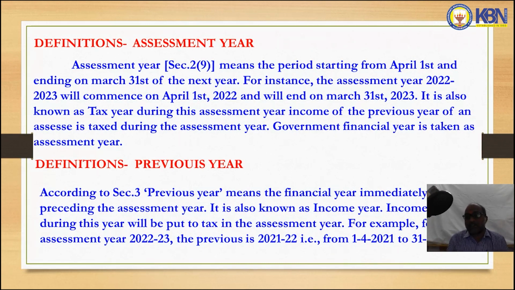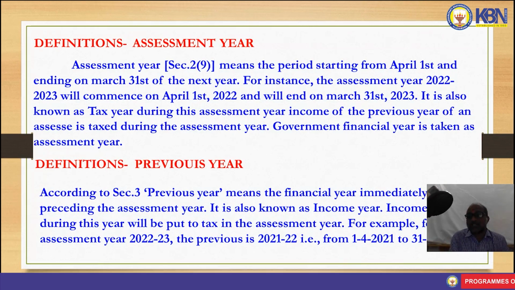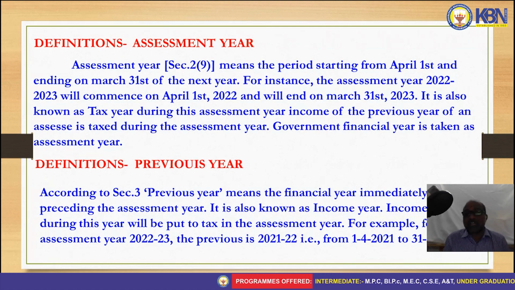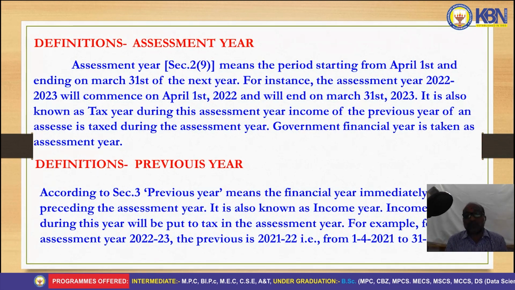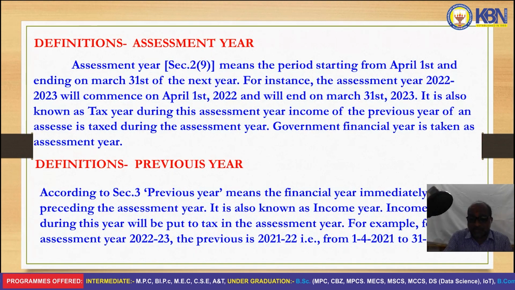If a person starts on 1st January, his previous year starts from 1st January to 31st March. So this is also known as income year. So for 2022-23, the previous year should be 21-22.